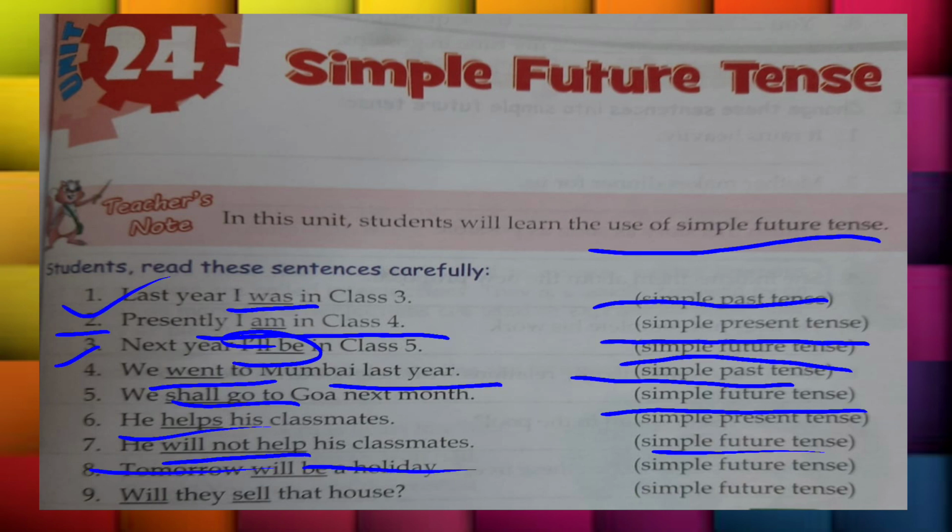The next is: tomorrow will be holiday. We are talking about the next day, so it's a simple future tense. Will they sell that house? Right, it depends on the owner whether they will sell or they will not sell. So it's a simple future tense. Is it clear to everyone? I'm moving to the next slide.